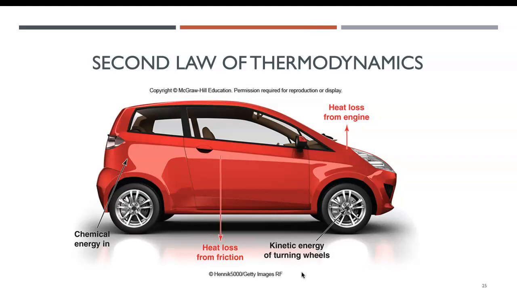And then when we combust it, when we burn the gasoline, it could be used to drive the car. So the useful energy is chemical energy and the kinetic energy to turn the wheels. And unfortunately, the efficiency is very low for a traditional car, and a lot of energy is lost in heat and the friction.